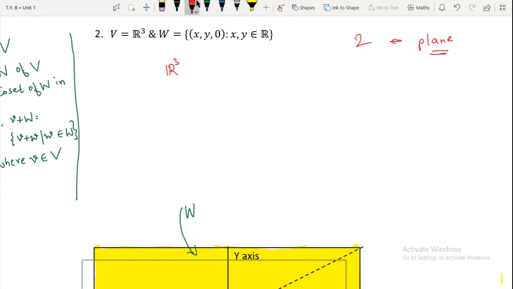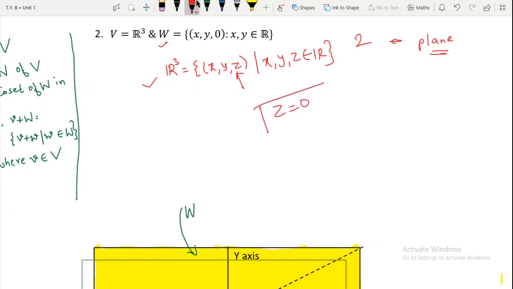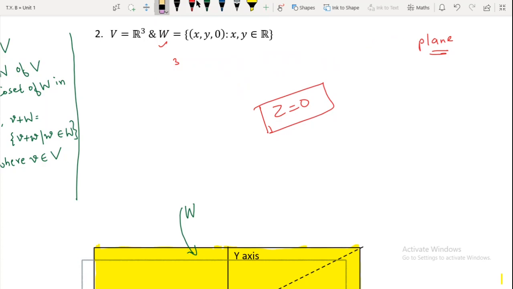It is given in the question only, but in order to understand it, let us recall the definition of R3, right? So in this way our R3 is defined. So what is the change in R3 and W? The z coordinate is taken to be 0. So this is the equation of the plane that is given to us. Indirectly, what I am saying is that this W is a plane, z equal to 0. Now try to understand what the plane z equal to 0 is.